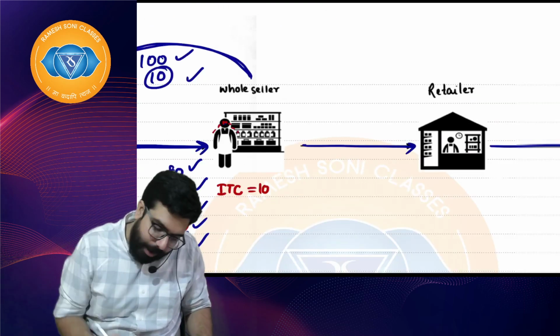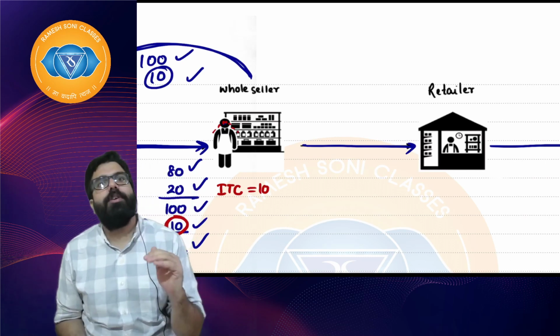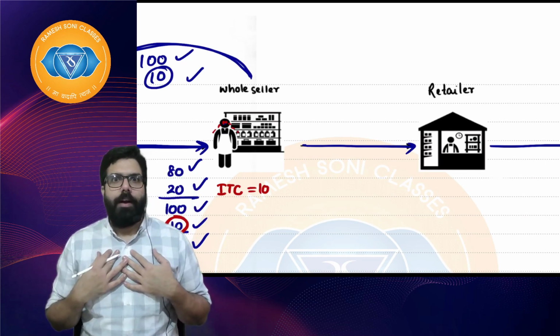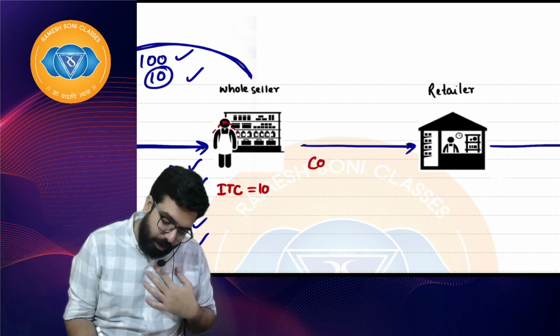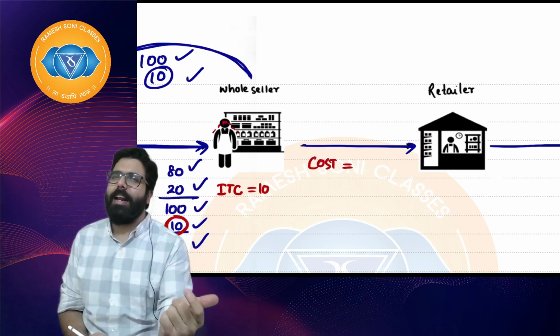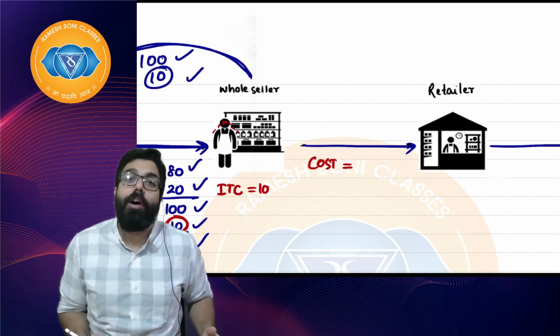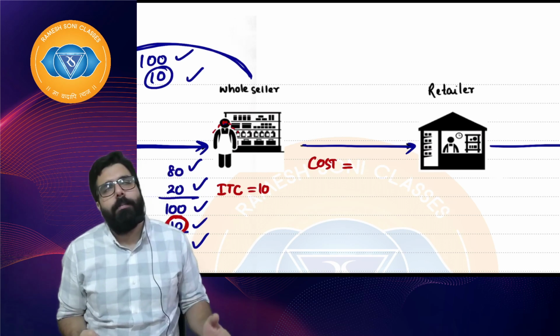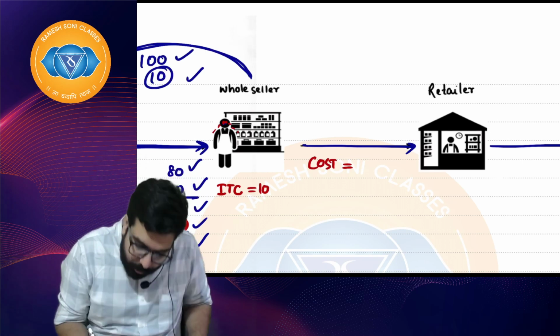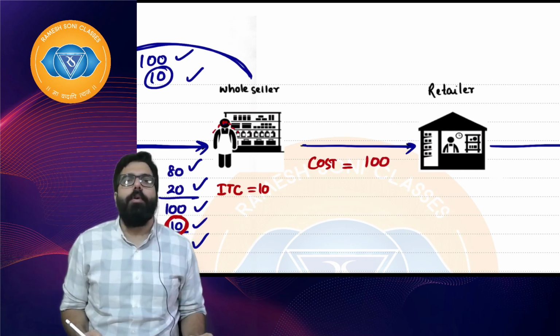Now, here the wholesaler will go ahead and sell. Now, I am the wholesaler. I will tell the government it gave me 10 rupees credit. So, for me, how much is the cost? People quickly tell me. Sir, 10 rupees you already got, 110 you bought, 10 rupees you got the credit. So, for you, cost is 100. I hope everyone is clear.